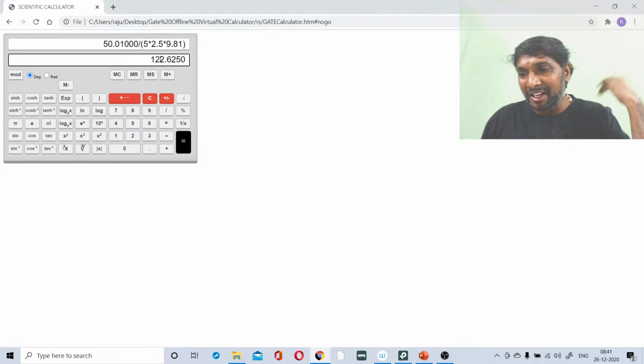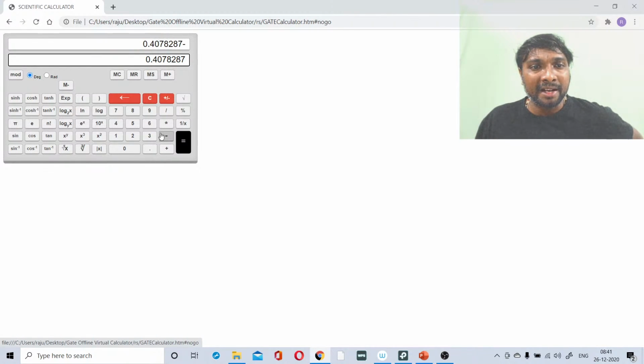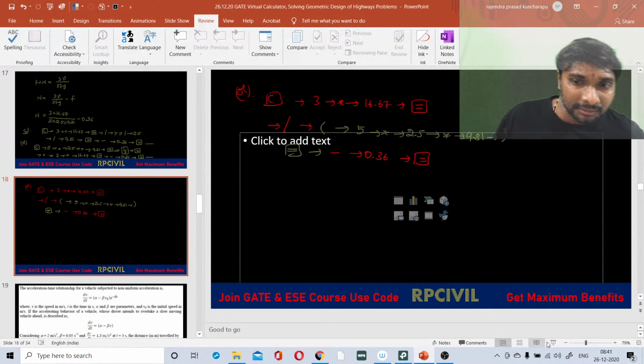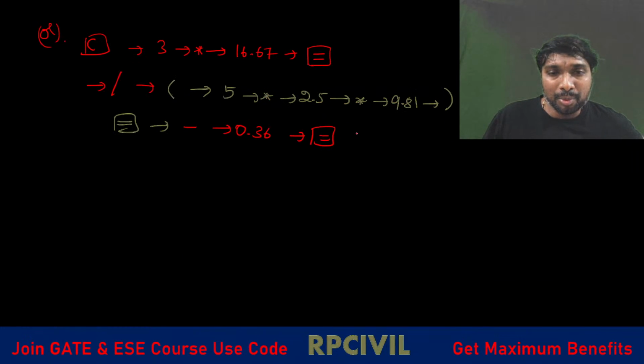Directly in a single step we are getting this, or not? In a single step we get this, equality symbol, you write minus 0.36 we apply. So 0.0478 we are getting like that. So what is that gradient?